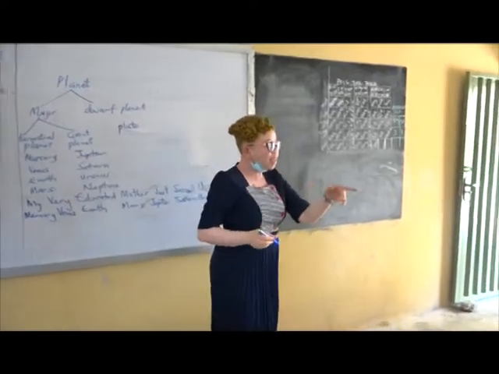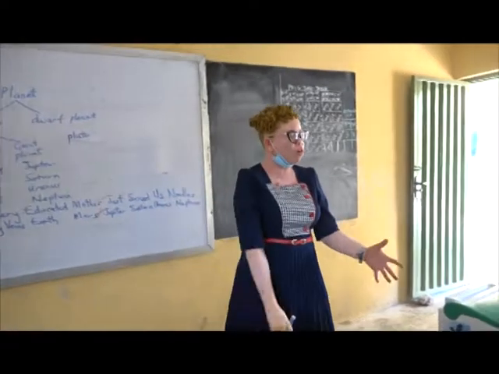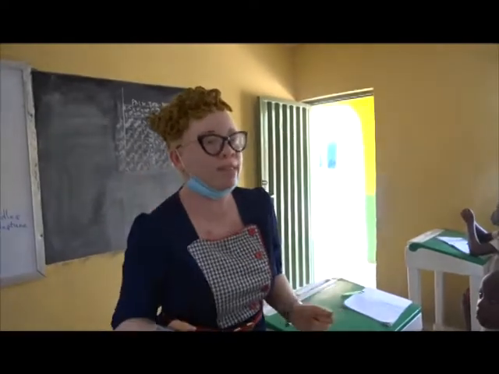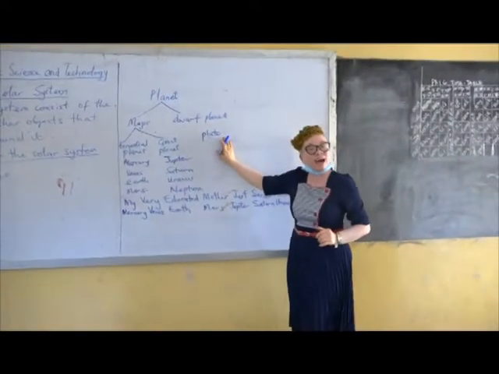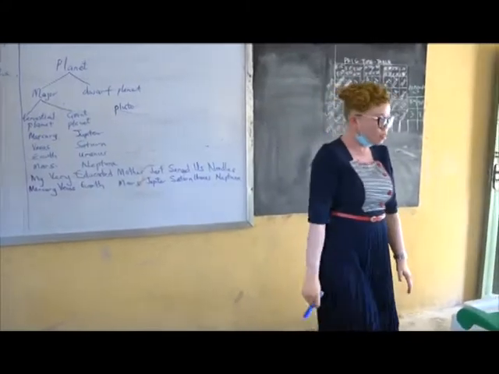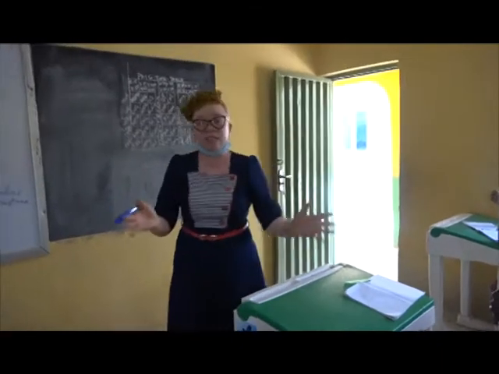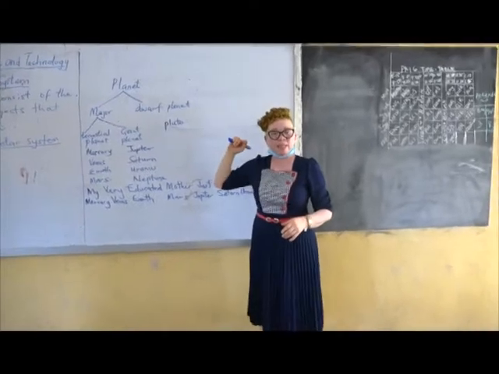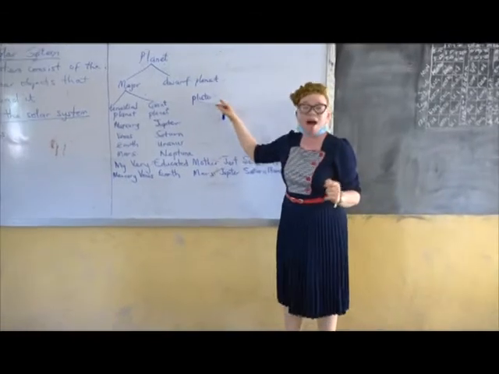Then it was categorized among the major planets. But later scientists said, this one is too small. It does not meet the category or the characteristics of the major planets. So it was said to be a dwarf planet. It was discovered in 1930, in what year? 1930. Until 2006, when the Astronomers Association of the world, the scientists who are in charge of this, came together and said no. Pluto cannot be a major planet. It became a dwarf planet.